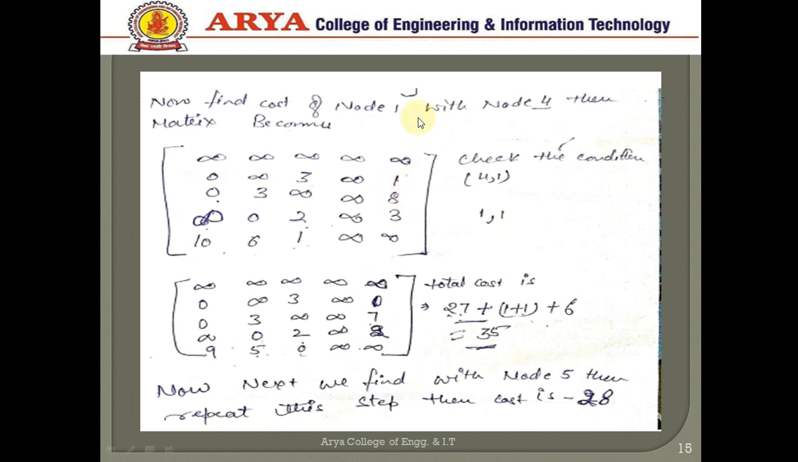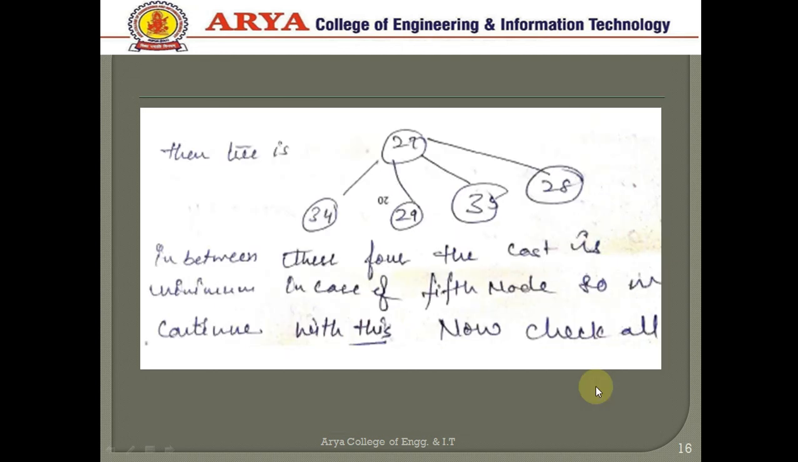Now we find the value of the node 1 to 4. Again the same process follows. First row and fourth column, again each column and each row has at least one 0 entry, and the value of 4, 1 is set to infinity. Then the total cost is 35. Now we find the cost of node 5. Repeating this step, the cost we find is 28. So the cost values present are: root value 27, then 34, 29, 35, 28.